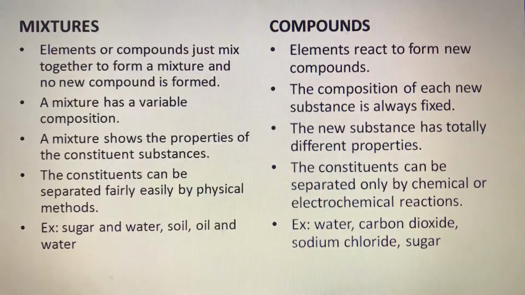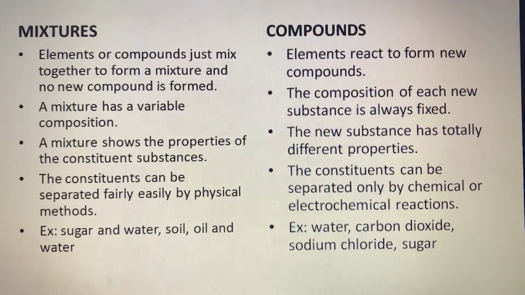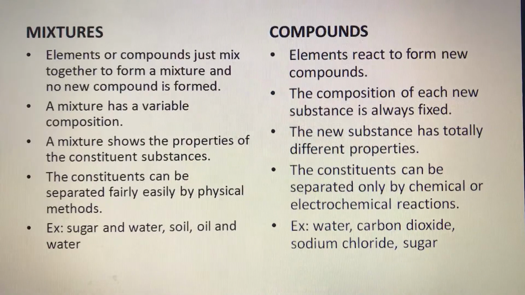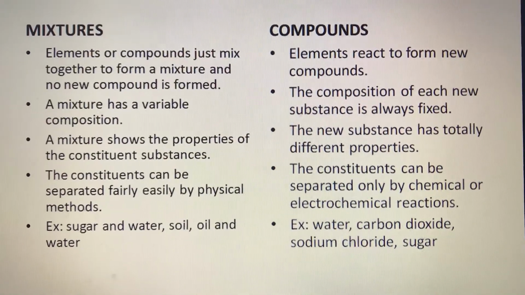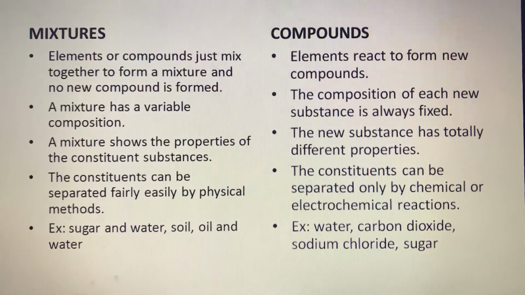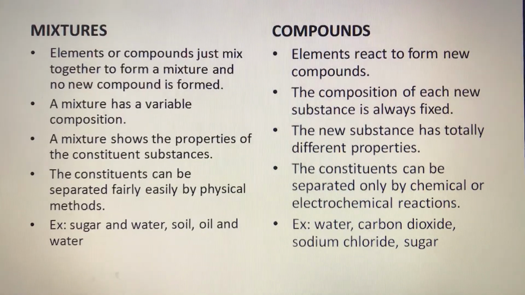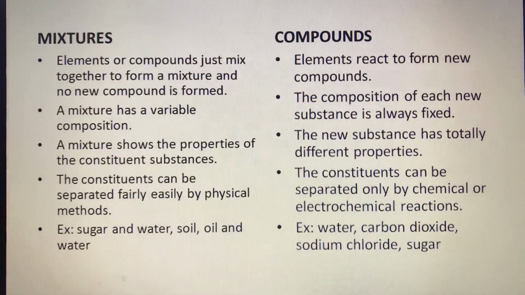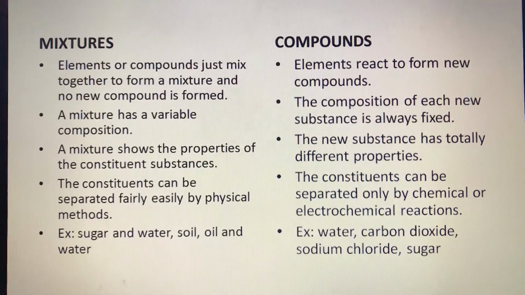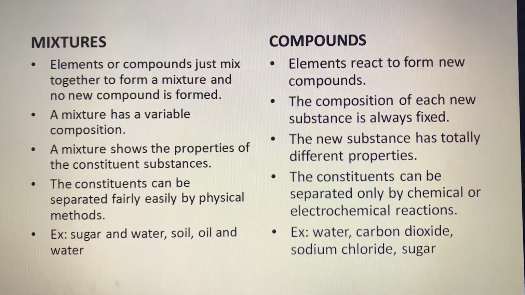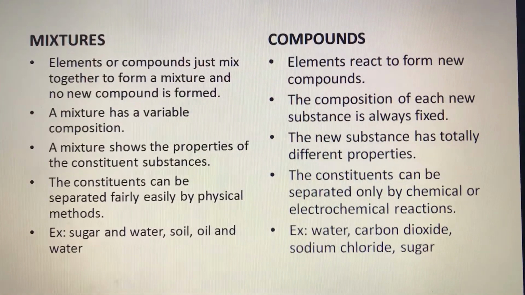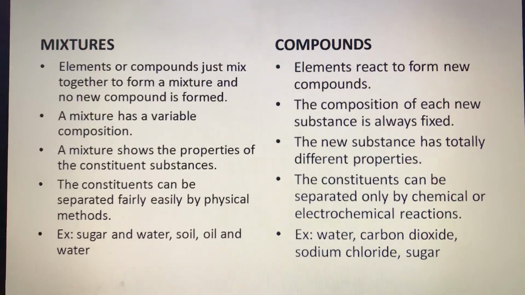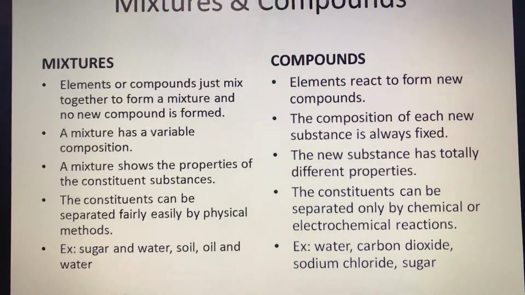Okay, so elements or compounds just mix together to form a mixture, and no new compound is formed. So during this, some element or compound may mix. We can mix iron powder and sulfur powder together, but then a compound is not formed, because both sulfur powder and iron powder can be seen differently and they can be separated very easily, right? But when they react chemically, then we get a new substance which is known as a compound.